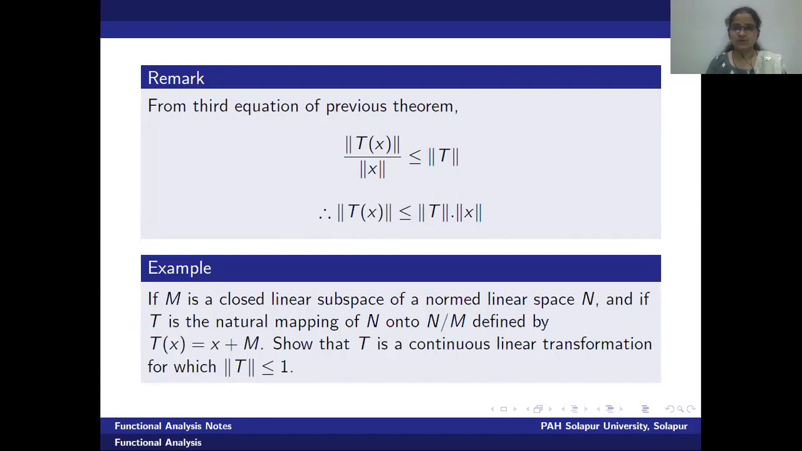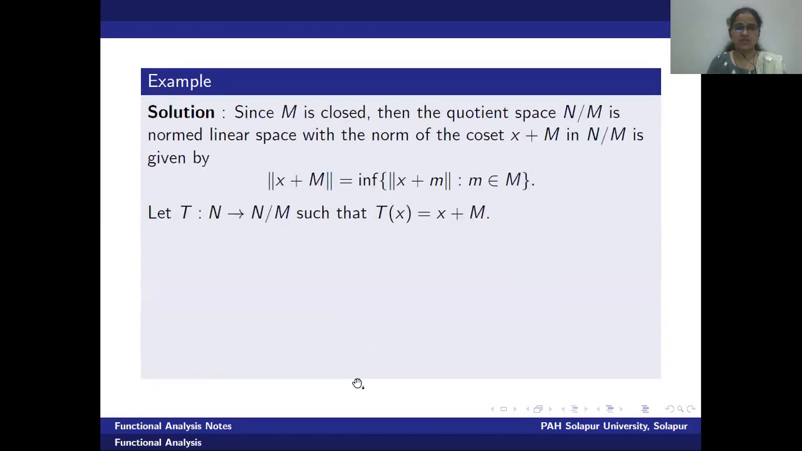Okay, let us look at one example to prove that a mapping is a continuous linear transformation. The statement is: M is a closed linear subspace of a normed linear space capital N, and capital T is the natural mapping of N onto N by M. N by M is a quotient norm space, already we have discussed, right? Defined by T of x is equal to x plus M. Then show that T is a continuous linear transformation for which norm T is less than or equals to 1. This is what we want to prove.